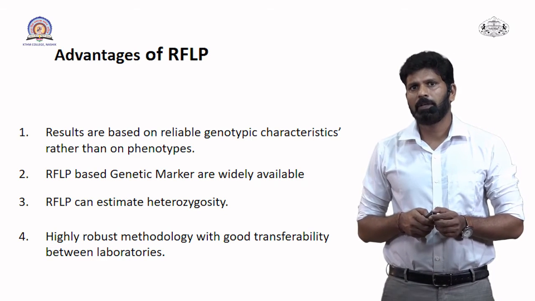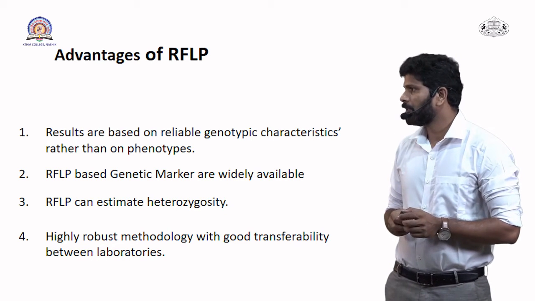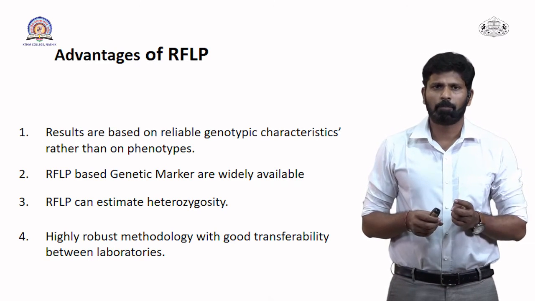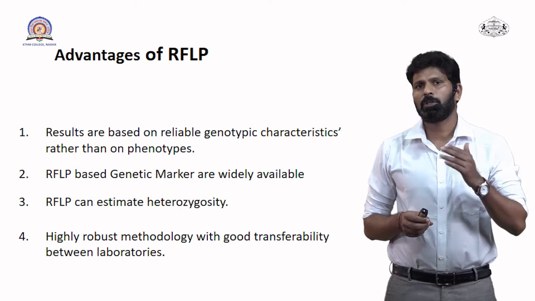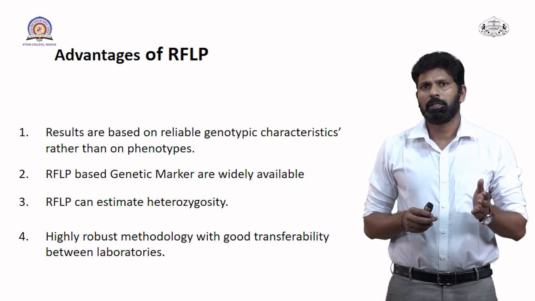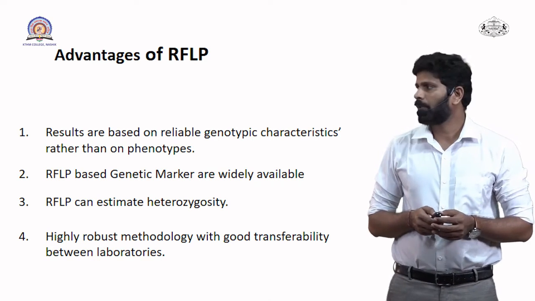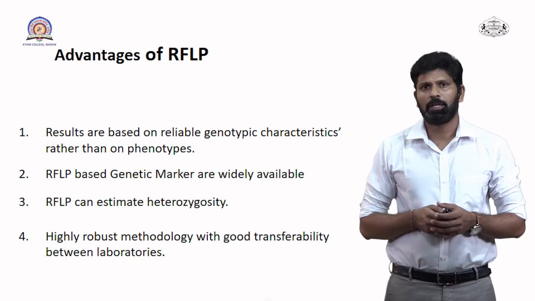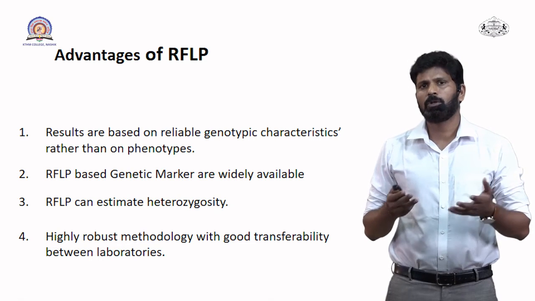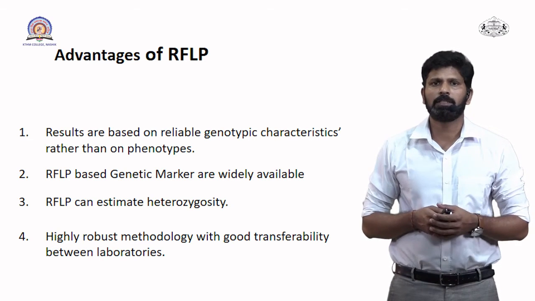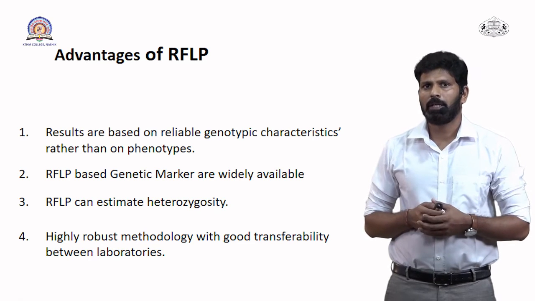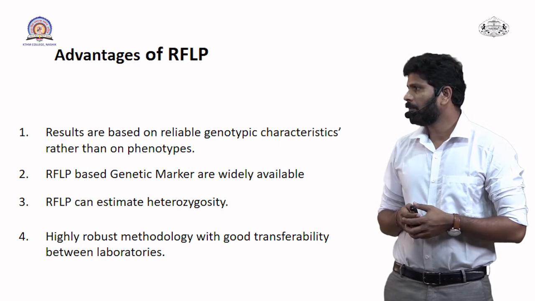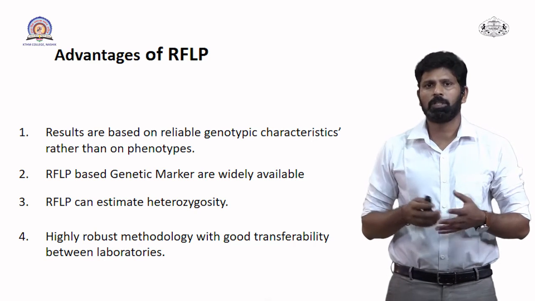The second important advantage is that RFLP based genetic markers are widely available. In the recent era, with the advancement of biotechnology, a wide array of genetic markers is available, and those genetic markers can be used for RFLP. So there are a large number of genetic markers and restriction enzymes that can be used in RFLP very easily. Then, RFLP can estimate heterozygosity.